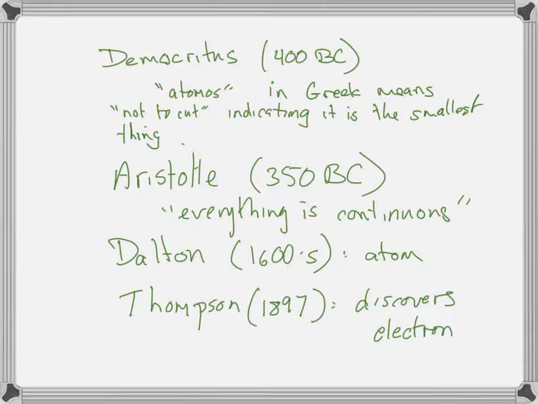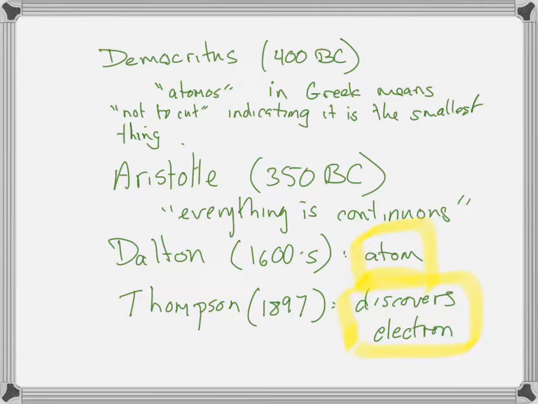Just as a reminder, he did this with experiments with cathode rays in a cathode ray tube, and discovered that there was a small particle that was being created, and that all these particles had the same charge to mass ratio. That was the Thomson experiment, J.J. Thomson. And so Thomson further went and described now a model of this atom with his electrons.